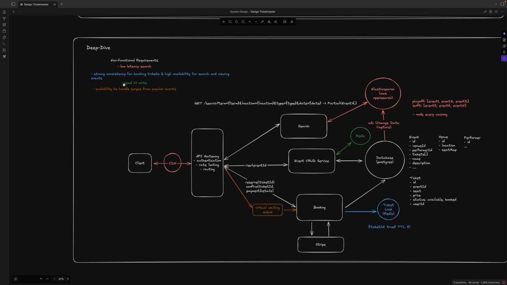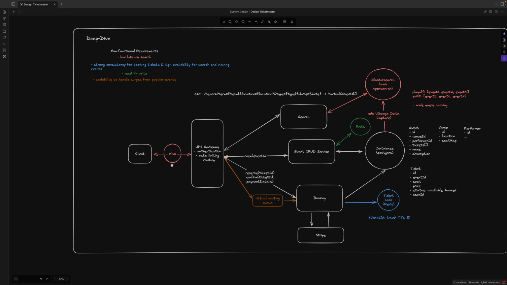Okay, so what about reads being larger than writes? When reading, the service normally reads from the database. So we can add Redis here to get the information more quickly, so we can return back faster.